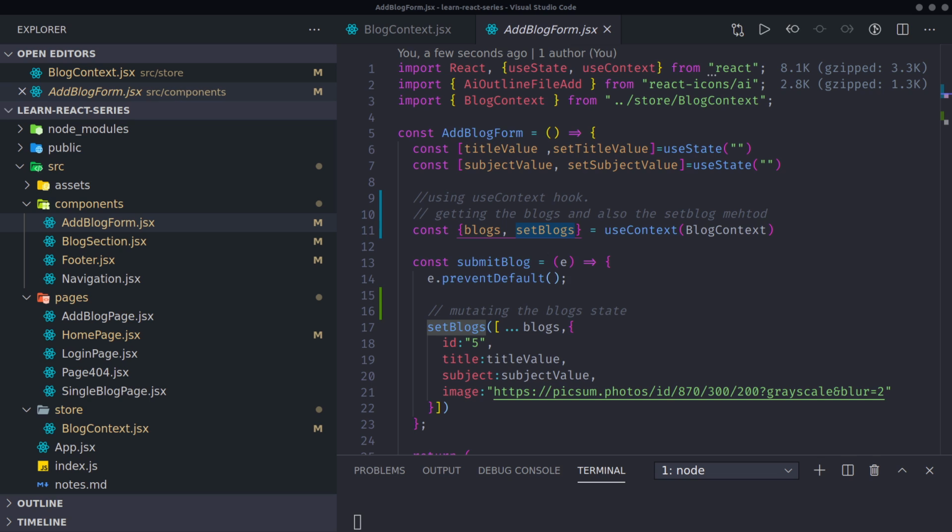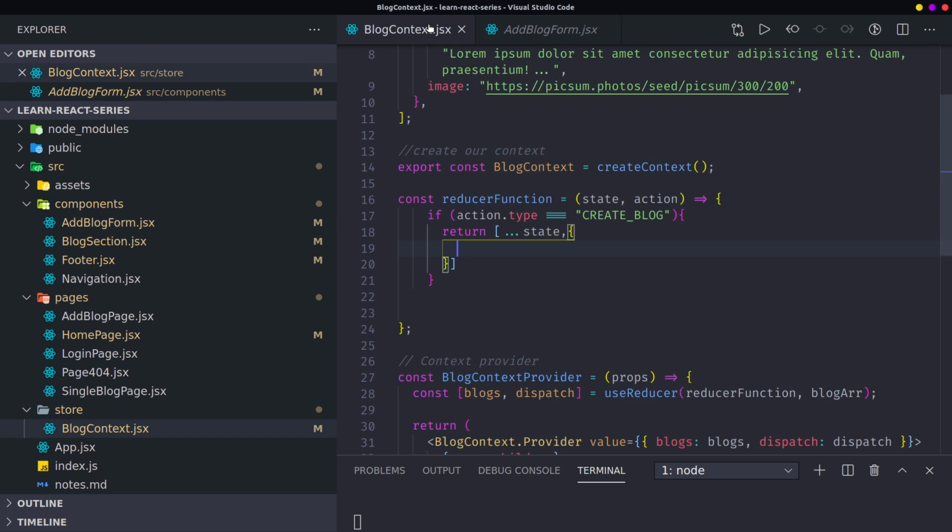Let's copy this here, but not the whole thing. I just want to get a few things, just the title, the image. So here we are just going to pass in an object containing the title.